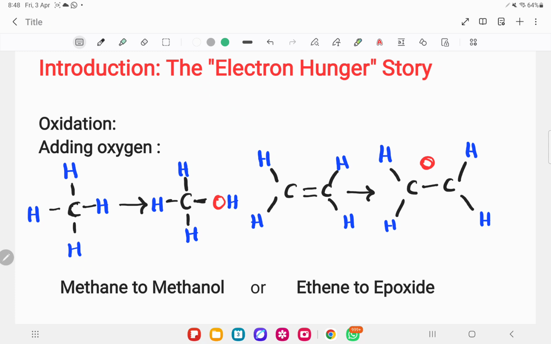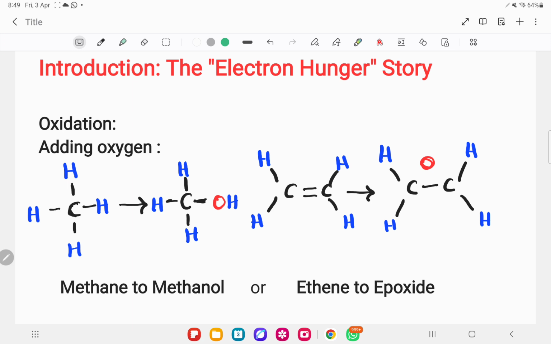So, most of the students think oxidation is just adding oxygen. If we ask them to define what oxidation is, they will say simply adding oxygen to a substance is called an oxidation reaction. So, let me explain with examples.